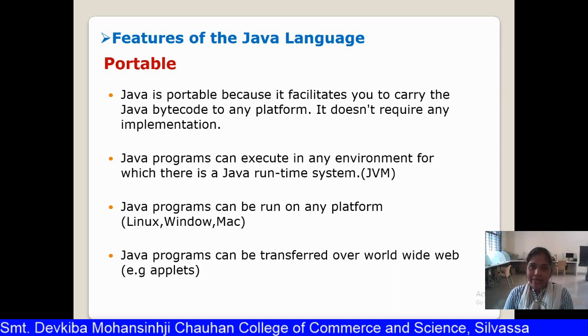As with the bytecode, once you have compiled your Java code into the bytecode, that will be easily ported into another environment. Okay, so Java is portable because it facilitates you to carry your Java bytecode to any platform, and it doesn't require any implementation. Java programs can execute in any environment for which there is a JVM and Java runtime system. Java programs can be run on any platform like Linux, Windows, Mac. You can execute your Java program on any platform, and they can be easily transferred on the web also, because Java is also used for web development.